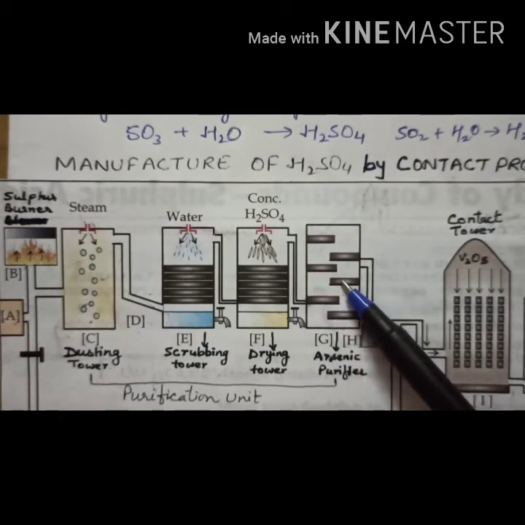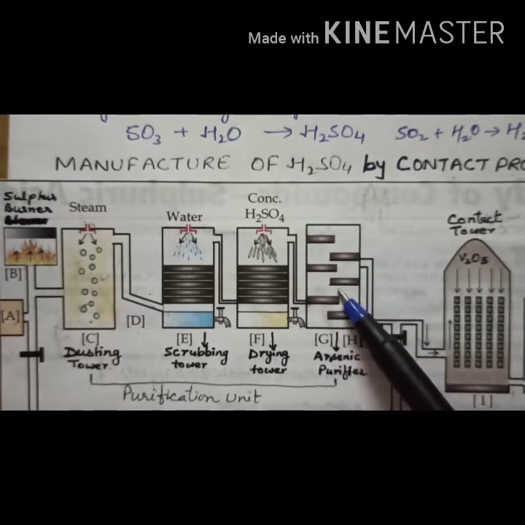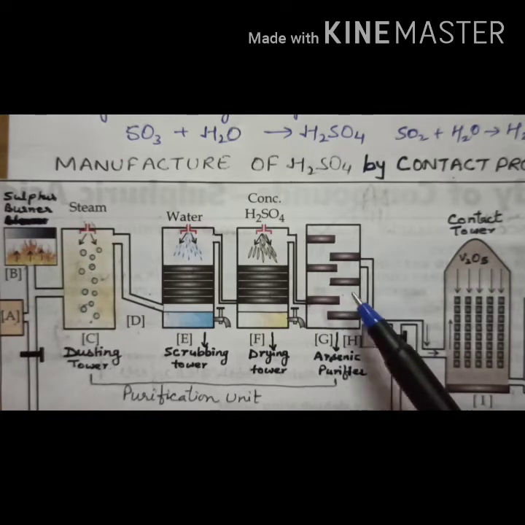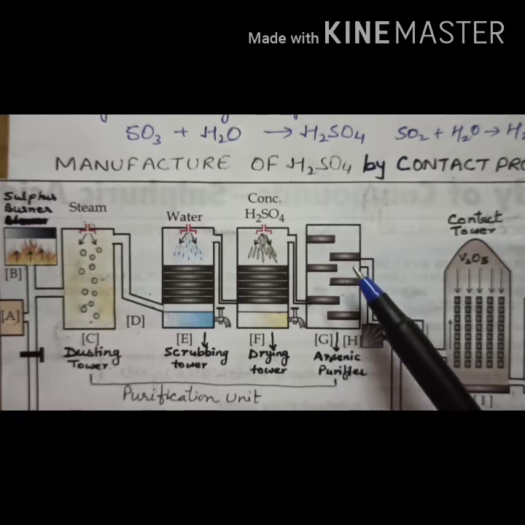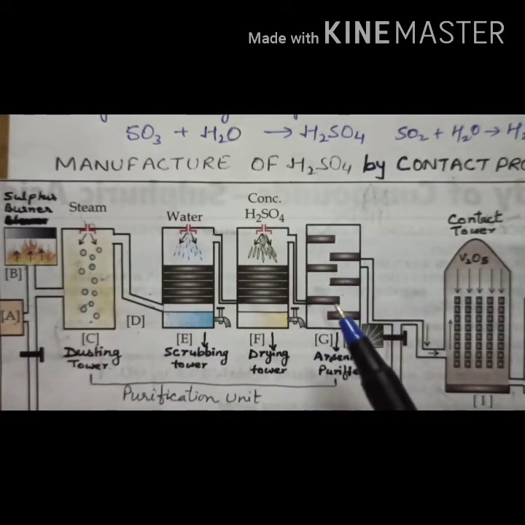Here, for removing arsenic oxide, the gas passes over ferric hydroxide, and then you get sulfur dioxide free from all impurities. The main impurities are dust particles and, second, arsenic oxide, right?